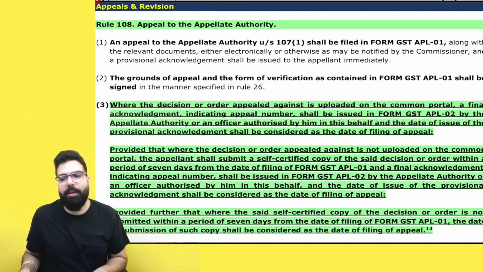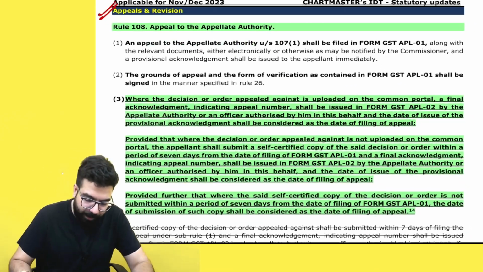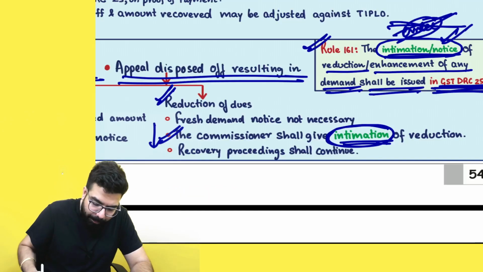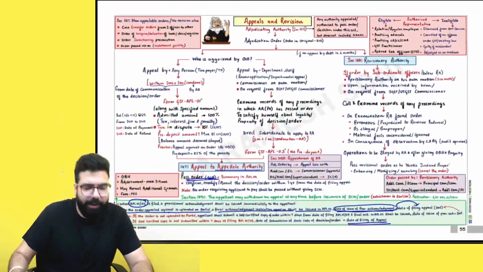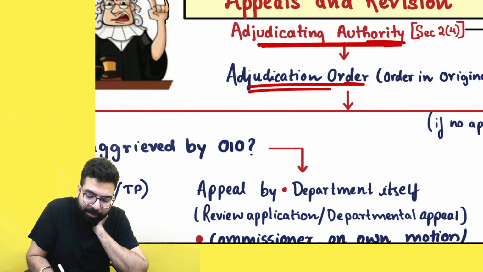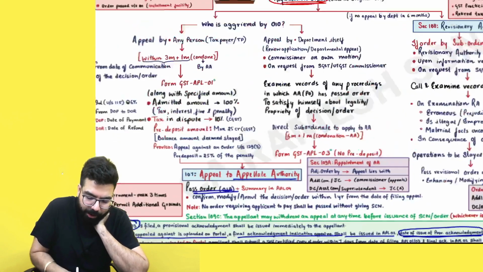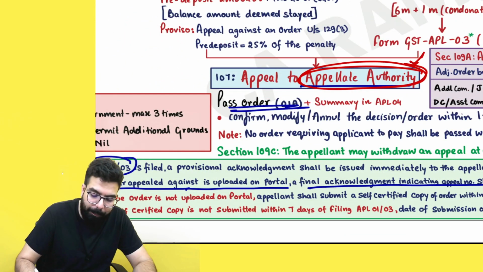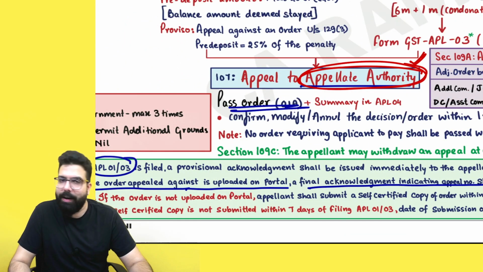Please come to the next one, the appeals and revision chapter. Everyone over here now. In appeals and revision, the next amendment is in the chapter of appeals and revision. Listen to me very carefully. You remember, the adjudicating authority passes an adjudication order. Against an adjudication order, you go for an appeal to the appellate authority. Yes, sir. We go for an appeal to the appellate authority against an adjudication order.